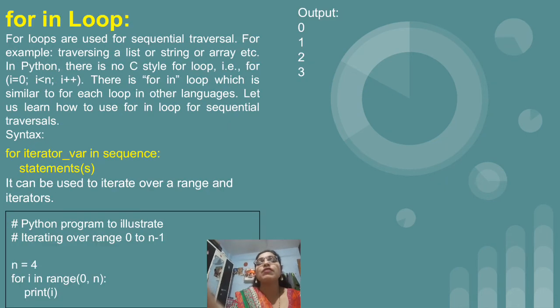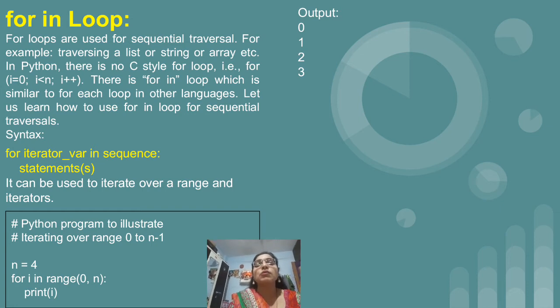After that we have the for loop. Again, the for loop is similar to other programming languages in its execution. In other programming languages we write for, and after for we have i equal to 0, then semicolon, i less than n, semicolon, i plus plus, that is initialization, condition and increment or decrement. This is the normal syntax for C language or C++ language. But in case of Python we have a different format.